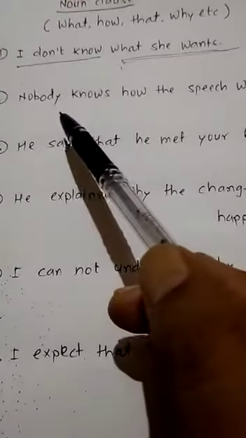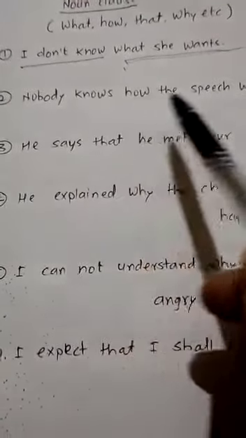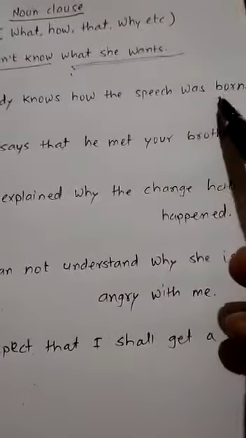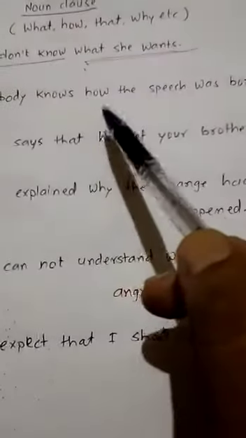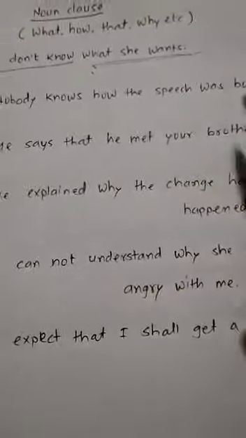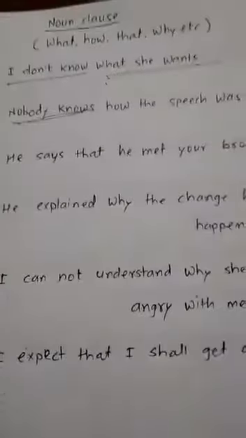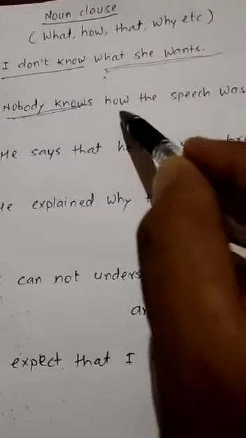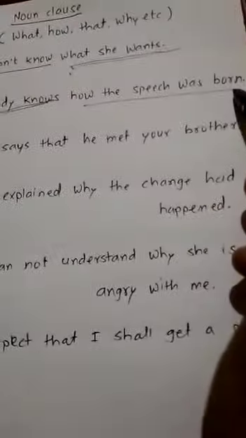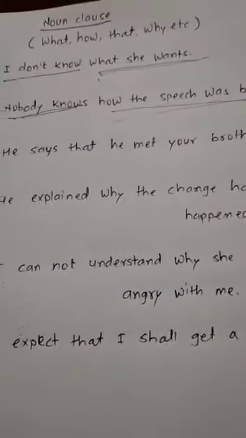Then come to the second example: nobody knows how the speech was born. Nobody knows is the main clause. How the speech was born is the subordinate clause.